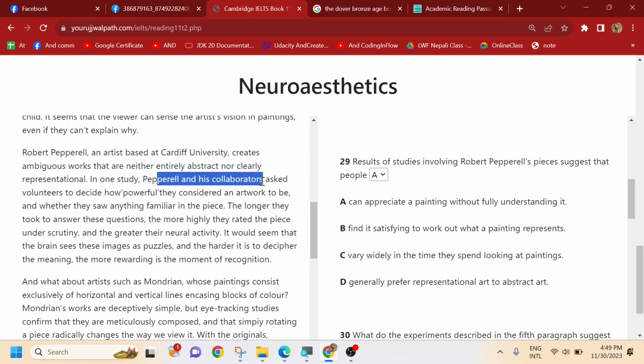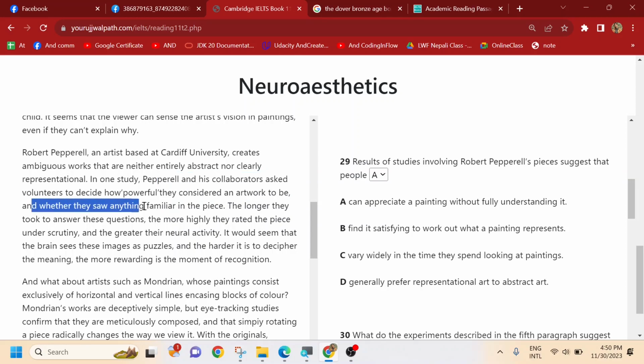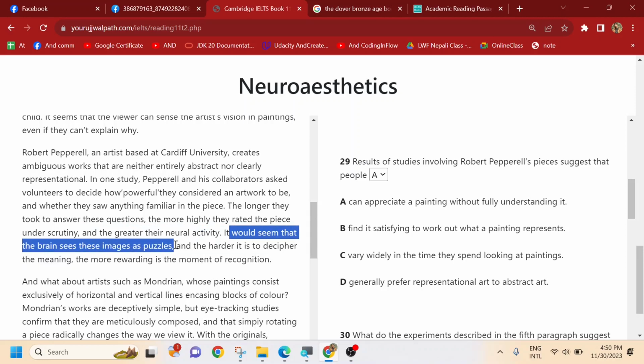In one study, Preppel and his collaborator asked volunteers to decide how powerful they considered an artwork to be and whether they saw anything familiar in the piece. The longer they took to answer these questions, the more highly they rated the piece under scrutiny, means under close examination, and the greater their neural activity. It would seem that the brain sees these images as puzzles, and the harder it is to decipher the meaning, the more rewarding is the moment of recognition.